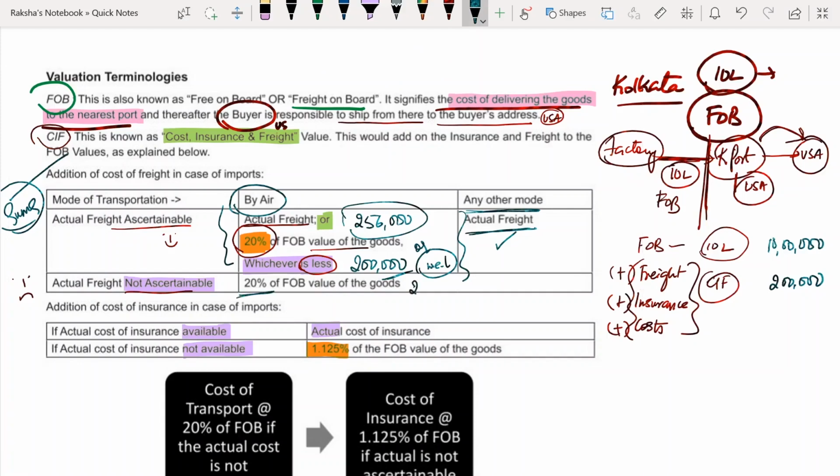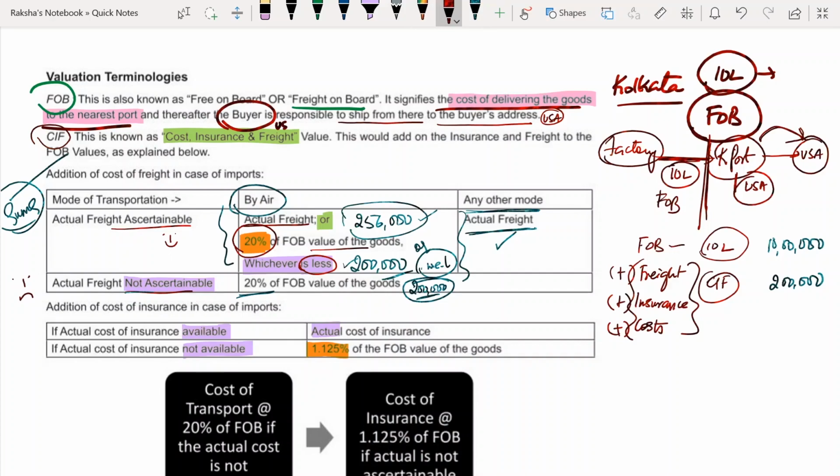Okay. Direct 20% of FOB value. Here in my example, it is 2 lakh rupees. Earlier you would compare how much is my actual, how much is my maximum cap, whichever is less. But now, when my actual freight is not ascertainable, you take direct upfront, that is direct percentage 20%. Right? Good to go? Okay.